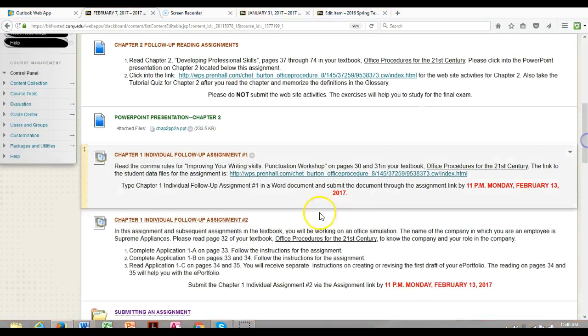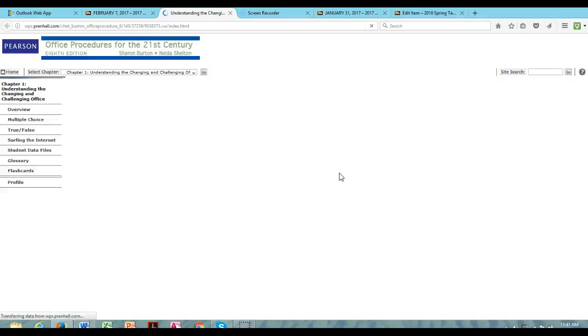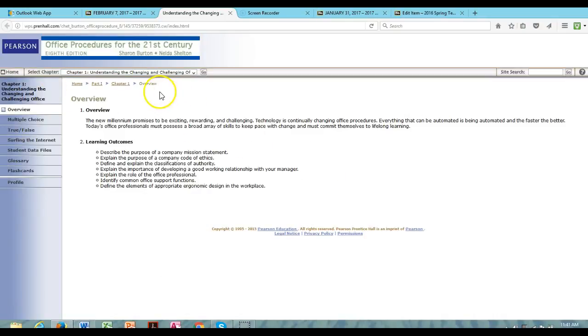Now let's go over the assignment that's due on Monday. When you come into Chapter 1, Individual Follow-Up Assignment Number 1, Improving Your Writing Skills, you see the link that's here. Click into the link. You'll see you have to select a chapter, Chapter 1, and you see Student Data Files.